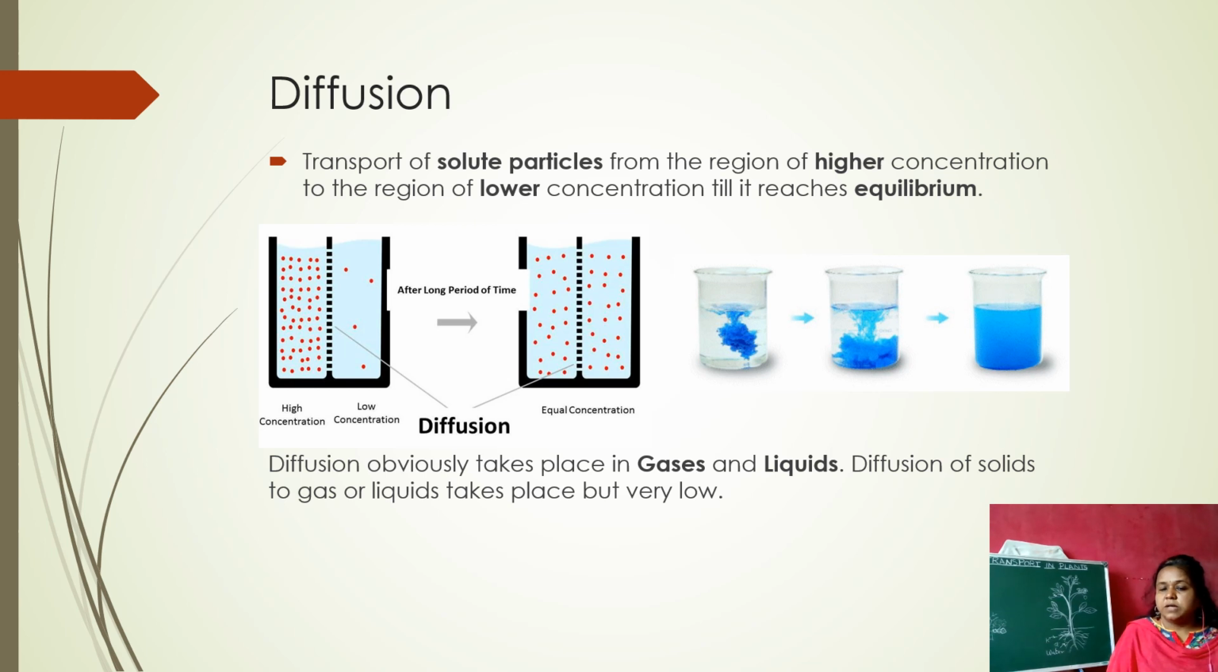Suppose if we keep potassium permanganate crystals in a beaker, after some time the whole solution will become colored. That is, the diffusion process is taking place. And diffusion obviously takes place in gases and liquids, and diffusion in solids also takes place, but it is very low.